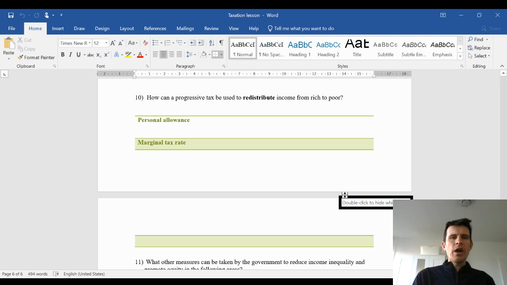Hello. We're going to look today at how government spending and taxation can be used to redistribute income from rich to poor. Firstly, let's consider the taxation system. The personal allowance, as defined yesterday, is the amount of money that people can earn before they start paying tax. If you wish to redistribute income from rich to poor, the best thing to do is to increase this allowance, as this has a disproportionate impact on the poor.